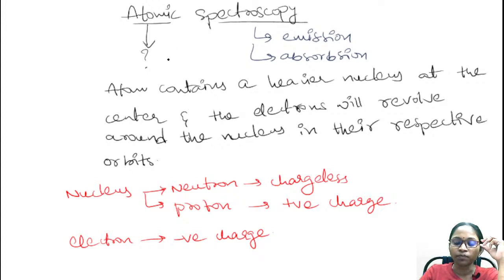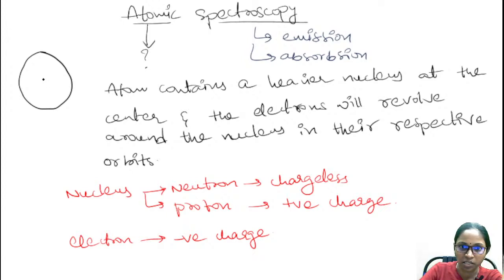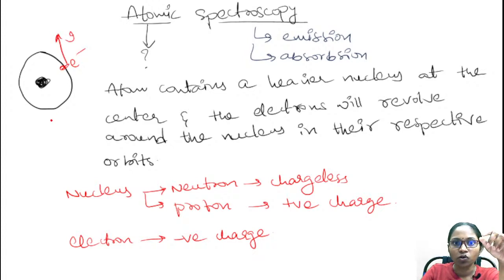Coming to the atom, it contains a heavier nucleus. According to Bohr, this nucleus is fixed in space. That means it is not moving, it is at rest, and an electron will revolve around this nucleus with velocity v in circular orbits. Electrons will revolve in circular orbits around the nucleus according to Bohr.